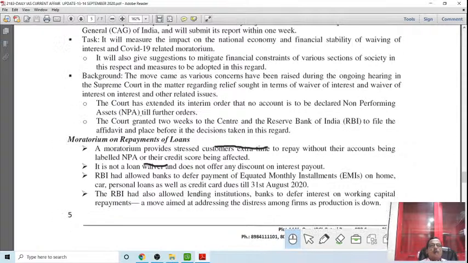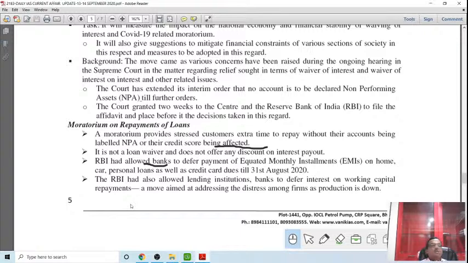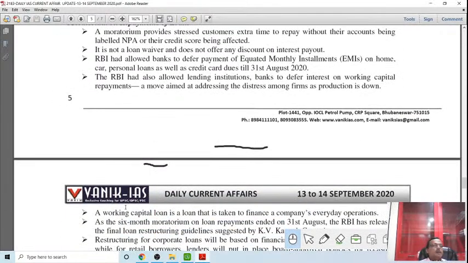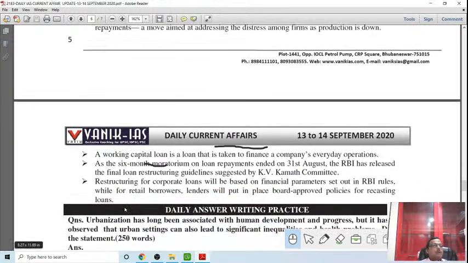RBI has also allowed lending institutions, banks, to defer interest on working capital repayments, a move aimed at addressing the distress among firms as production is down. So the working capital of the firms is not to be paid back right now because manufacturing has been affected to a considerable extent. So this is good news for the economy.